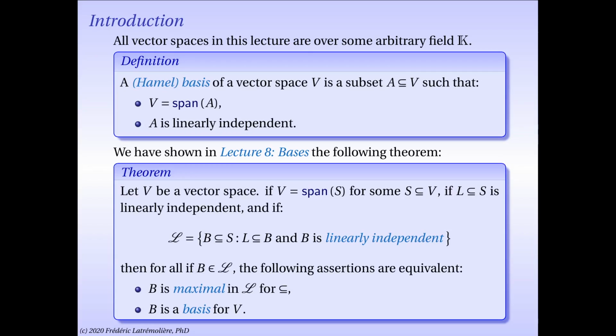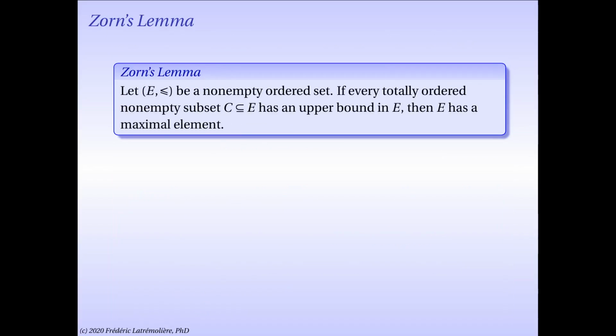We used this exact result to show that if V is finite dimensional, that is, if you can choose S to be finite, then indeed there exists a maximal element in the script L set, and therefore there exists a basis. The question is, without assuming that we can find a finite spanning set S, how do we obtain the existence of a maximal element of such a family of linearly independent subsets? To that end, as I said, we shall use the axiom of choice.